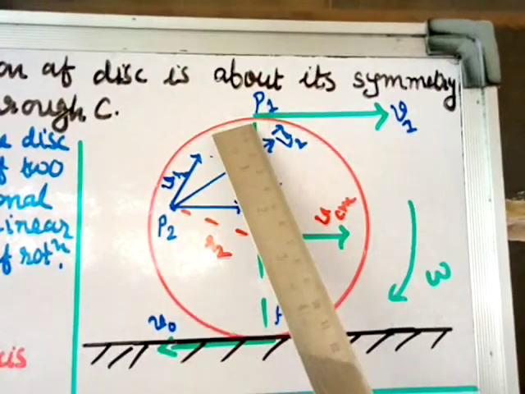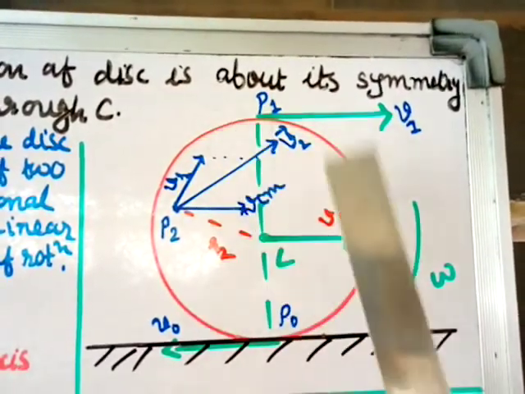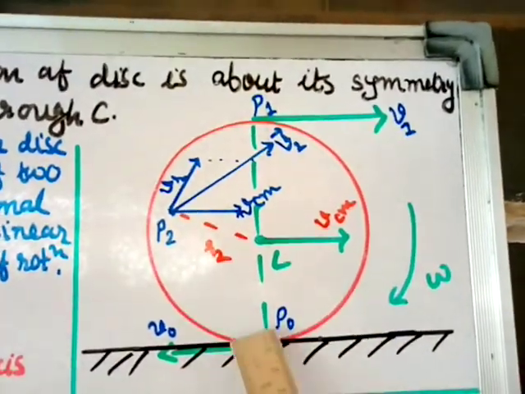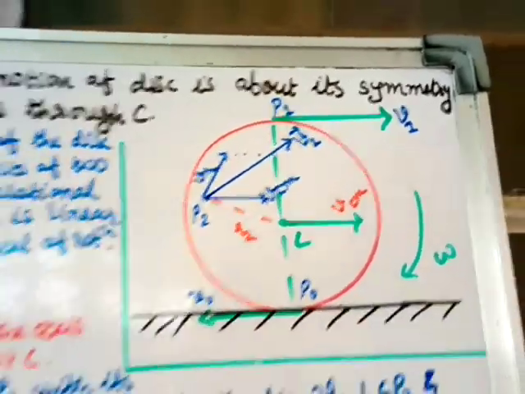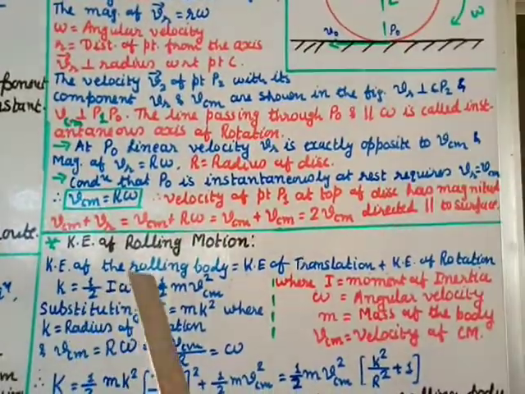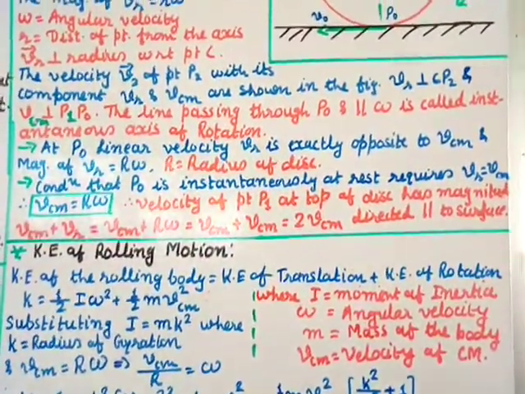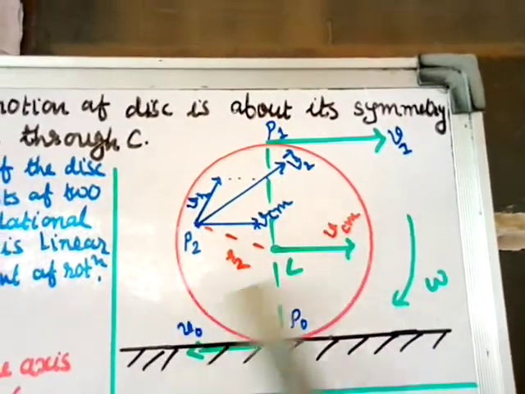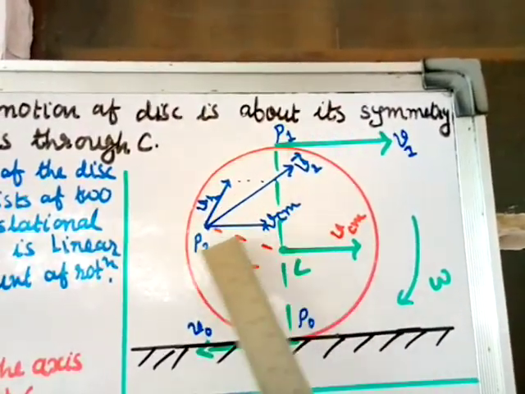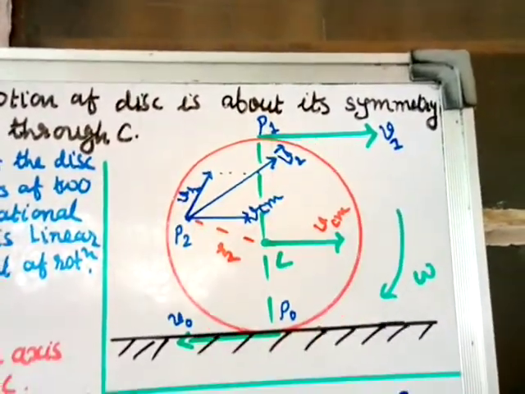The point at the topmost, the velocity is 2 VCM, and the point at the bottom, the velocity will be equal to VCM equal to R omega. So that is the velocity of the top point and the bottom point, and for the points in between, the velocity will be given by the resultant of VCM and VR.